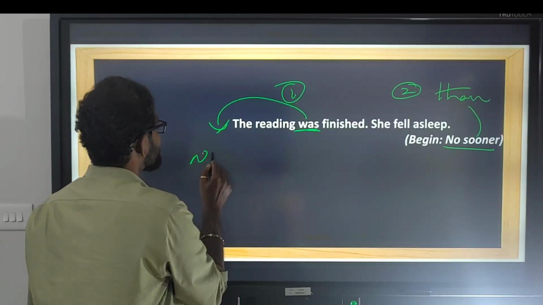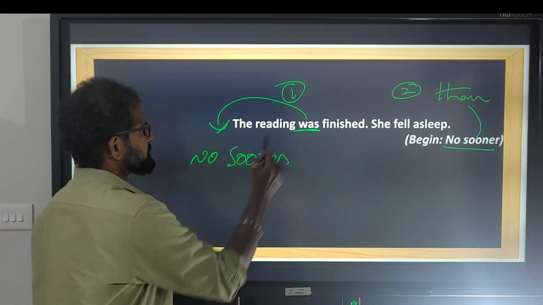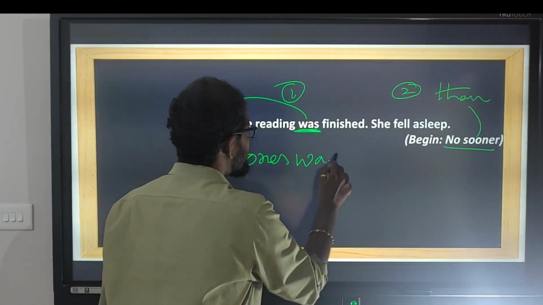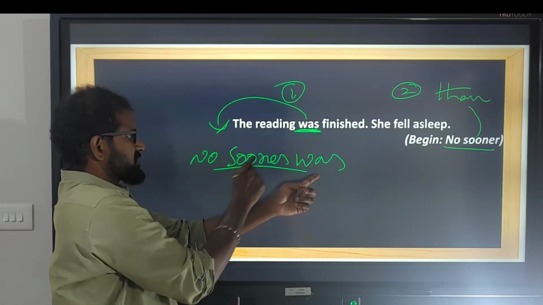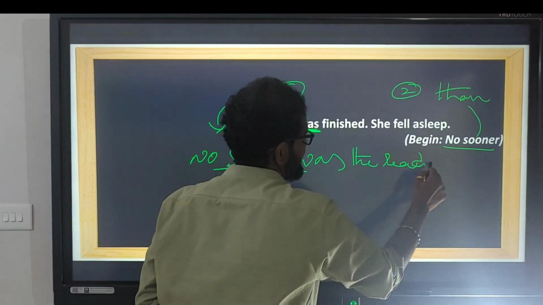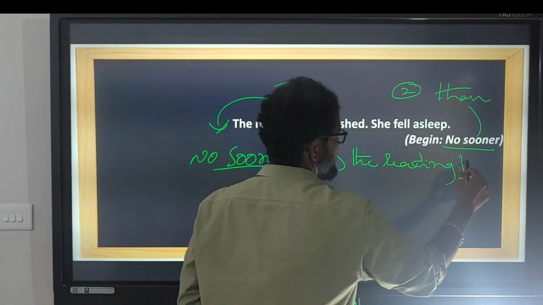Let us write the answer now. No sooner. We use the same helping verb, was. After these expressions, the helping verb should come, and then the subject. No sooner was the reading finished.